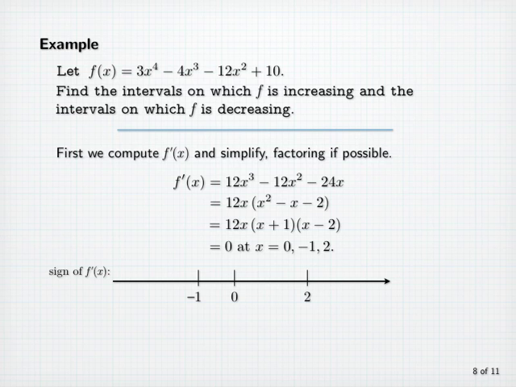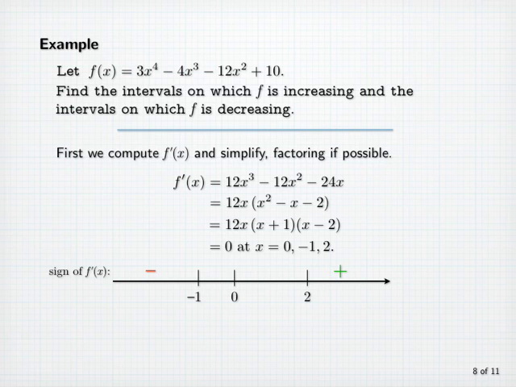Let's start with large positive values of x. If x is greater than 2, it's easy to see that all three factors of f prime are positive. And so f prime of x will be positive. Now let's look at large negative x. If x is less than minus 1, then it's easy to see that all three factors of f prime are negative, and so on the interval from minus infinity up to minus 1, f prime of x is negative.